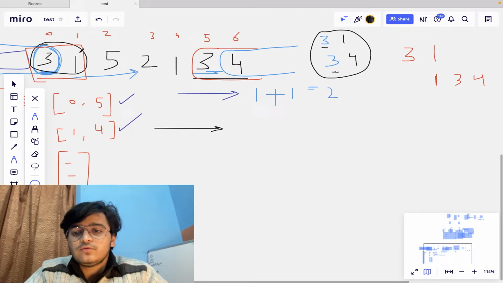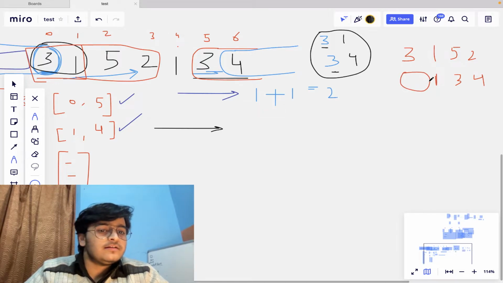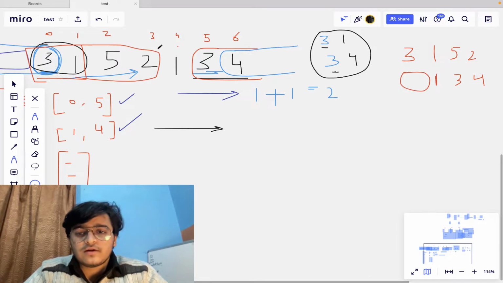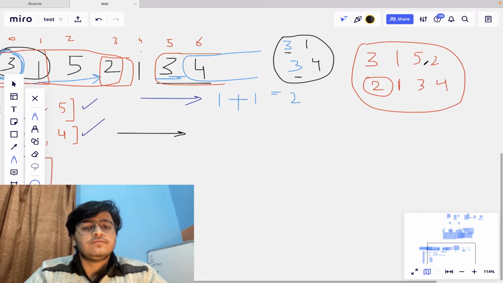I can take 2 more characters in this direction, and 2 more characters in this direction. So it will become 3 1 5 2, and I can take 1 more integer before 1, so I can take 2 only from this side, right? Did you understand that? So it's 3 1 5 2 and 2 1 3 4.